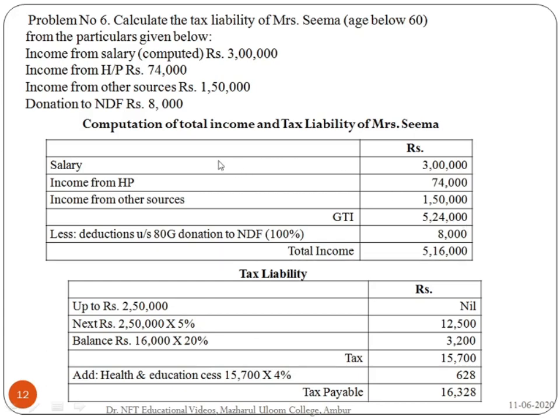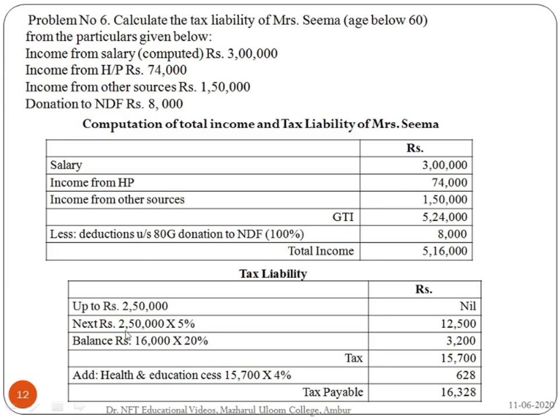From this you have to make the deductions. Donation to NDF, National Defense Fund, is 8,000. It is 100% deductible under 80G, which we have already seen in the deductions chapter. So 100% deduction, 5,24,000 minus 8,000 will give you 5,16,000. This is the total income. They've also asked you to calculate the tax liability of Ms. Seema. Up to 2,50,000 the tax amount is nil.